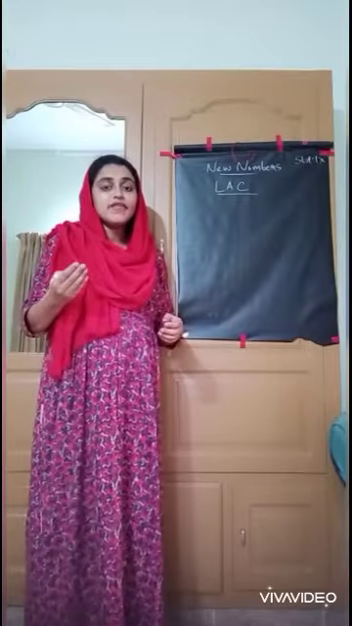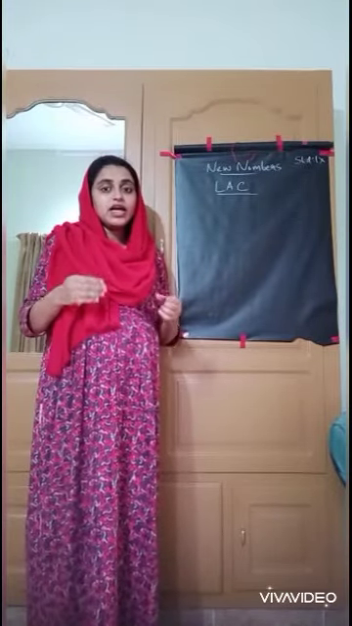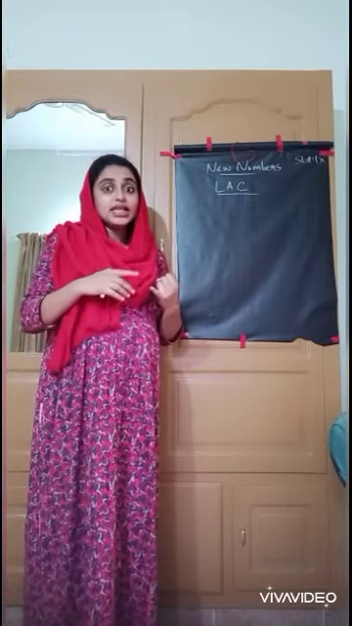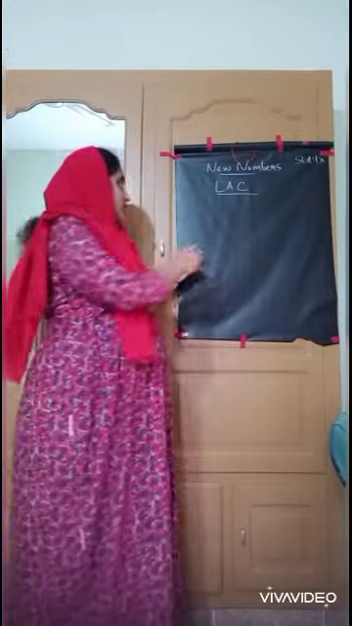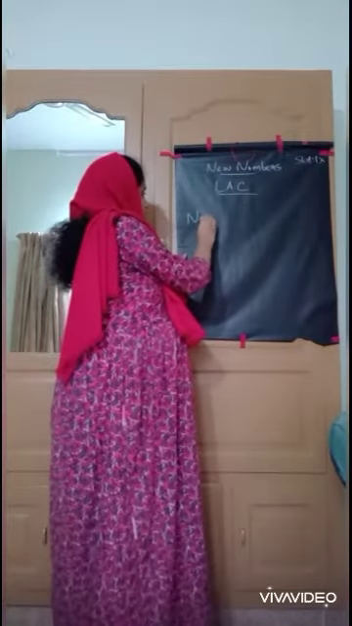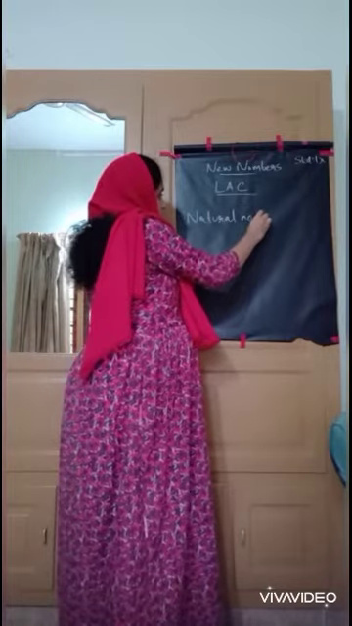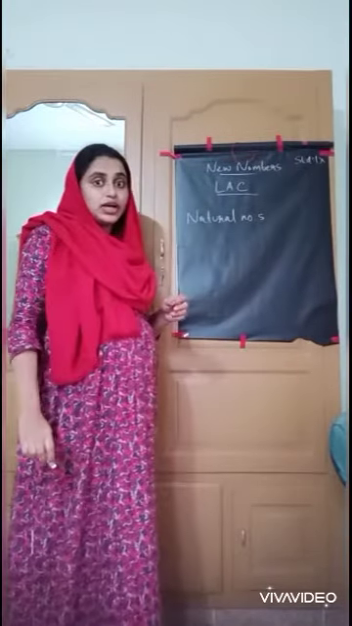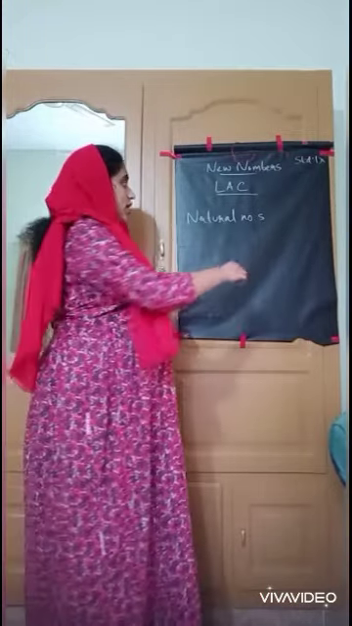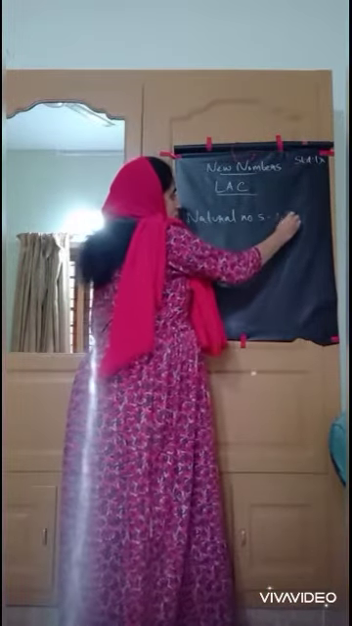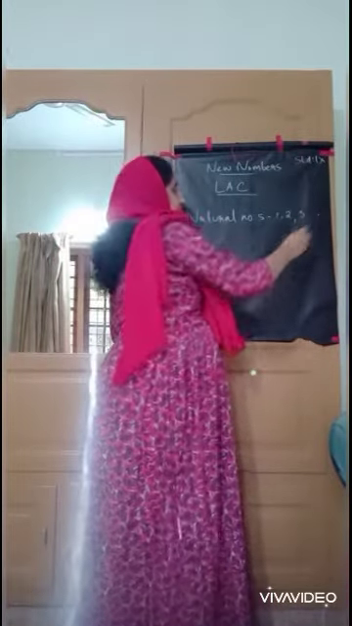What did you understand from that picture? I will explain that picture. First, it is given that natural numbers. What is that natural numbers? Natural numbers are counting numbers. Counting numbers are called natural numbers. Example: 1, 2, 3, etc.